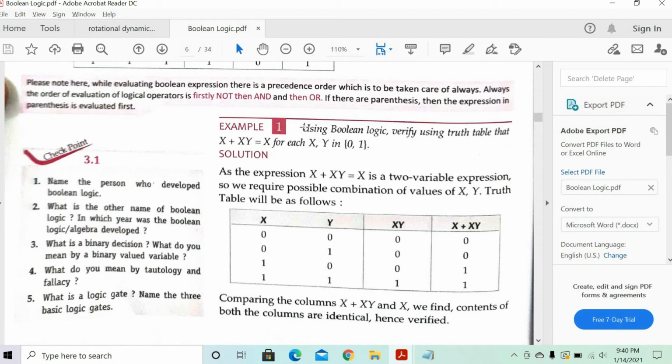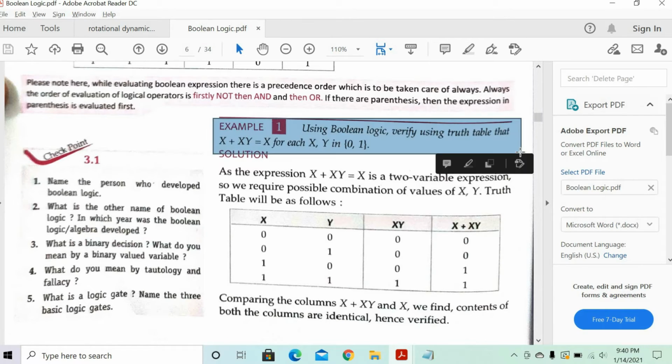Now can we do example 1? Using Boolean logic, verify using the truth table that x plus xy is equal to x for each value of x and y in 0 and 1. So basically you have two inputs only, x and y, and you need to find the value of x plus xy. Let's try to understand using the truth table. Try it out.